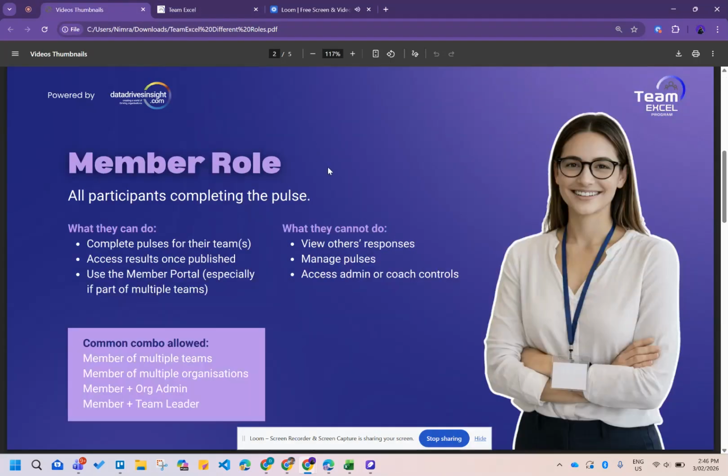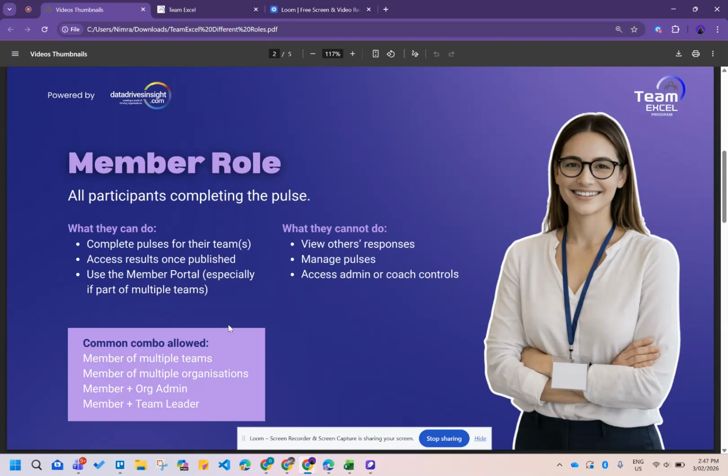Now it's time for the member role. Members are all the participants that are completing the pulse. What they can do is complete the pulse for their team or teams. They can access the results when they're published by the coach, and they can use the member portal, especially if part of multiple teams. They would also need to use the member portal to do their micro learnings and add in actions. What they cannot do is view others' responses, manage pulses, or access admin or coach controls.